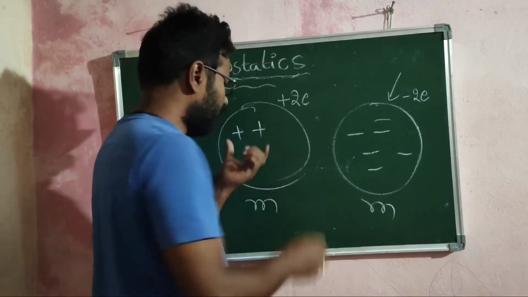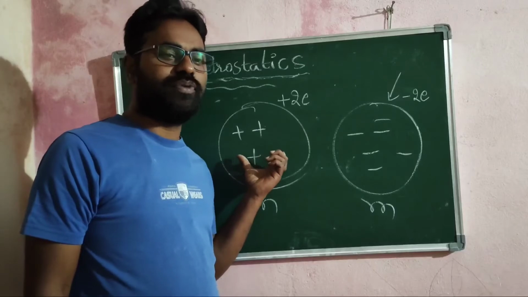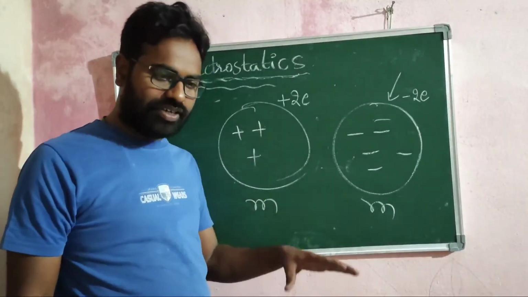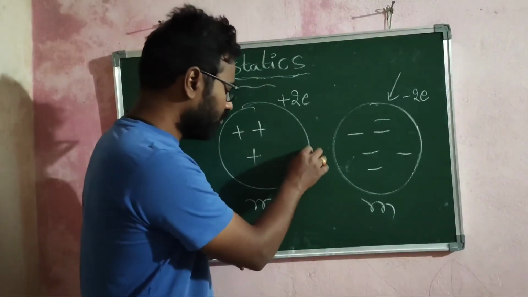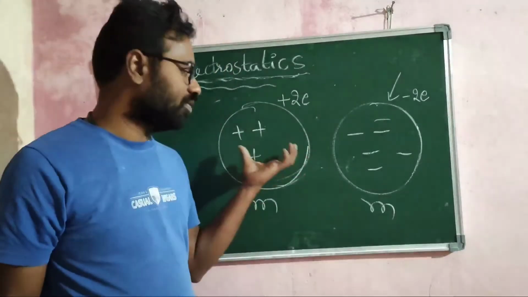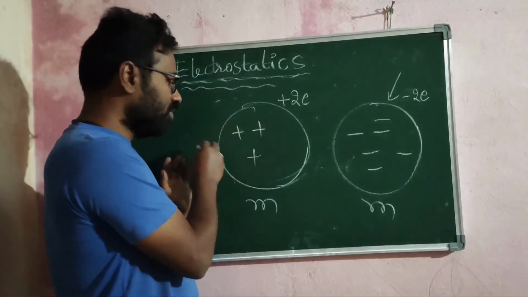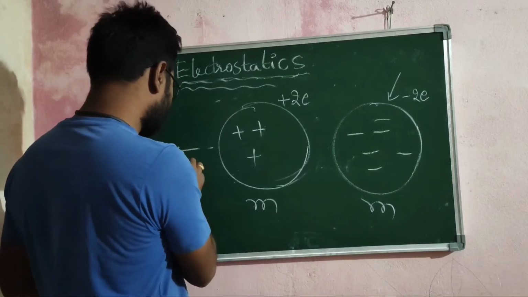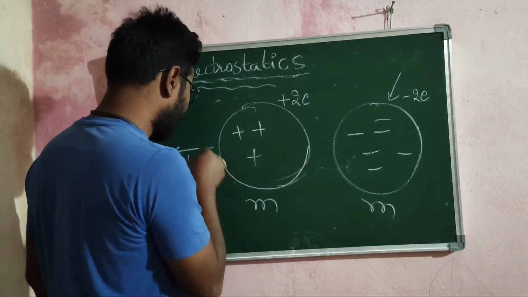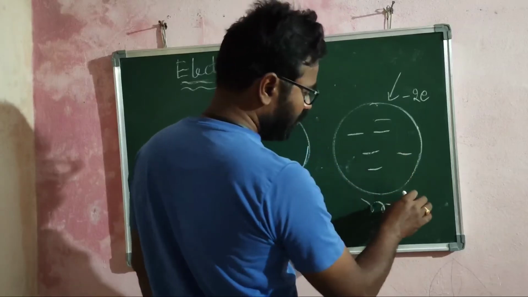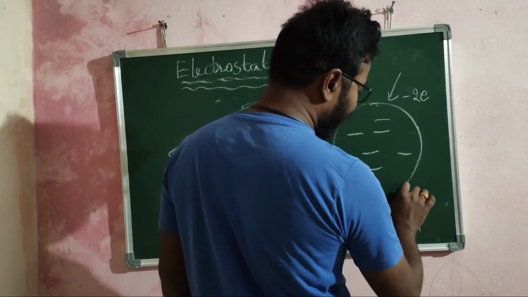That means when you say that some sphere is positively charged, it is nothing but you have removed some number of electrons from this sphere. Here, if you are saying that it is negatively charged, you have added electrons.